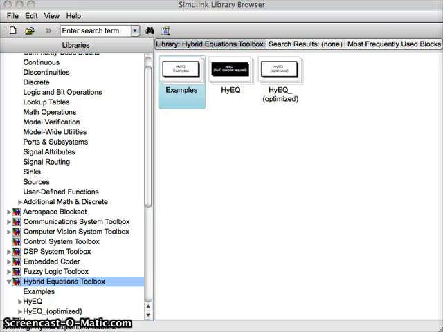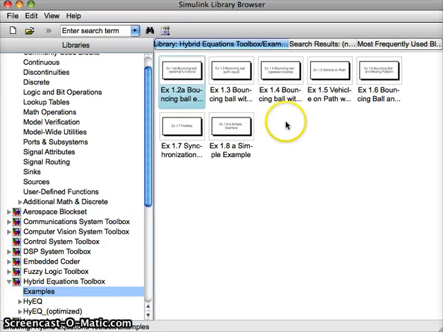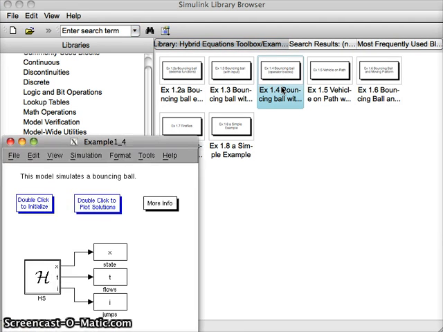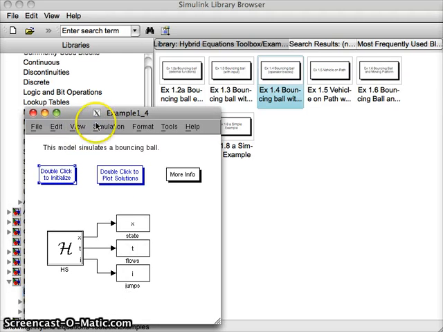If you want, you can click on the example blocks and test if that works. You can check on example 1.4, bouncing ball with operator blocks. Open the example, then double click to initialize the variables. Then start the simulation, and double click to plot solutions.